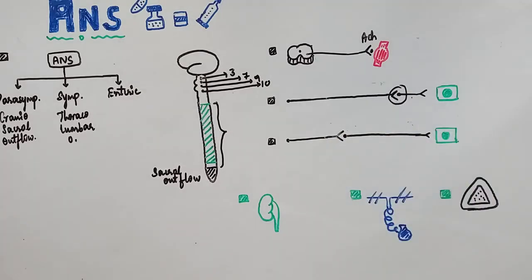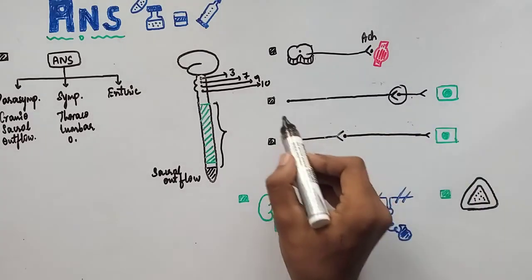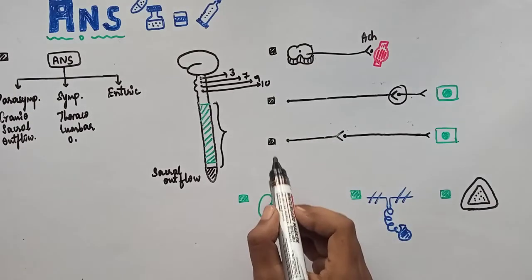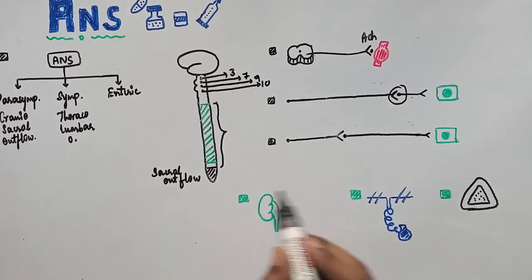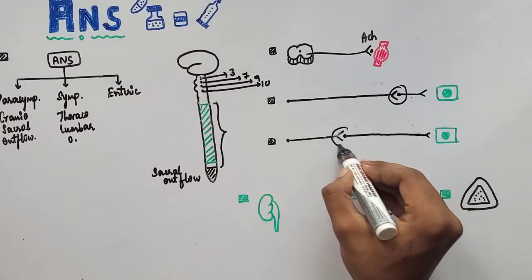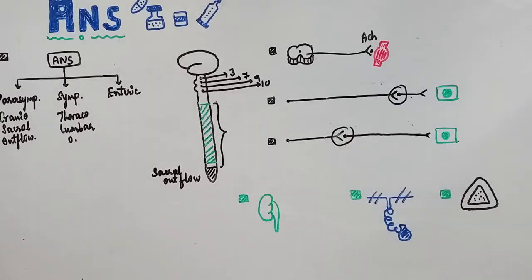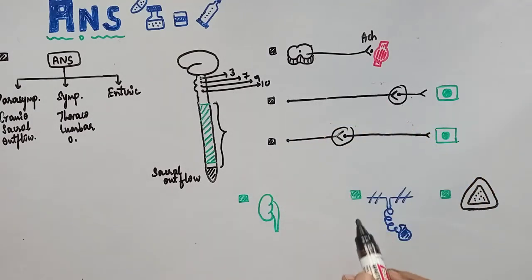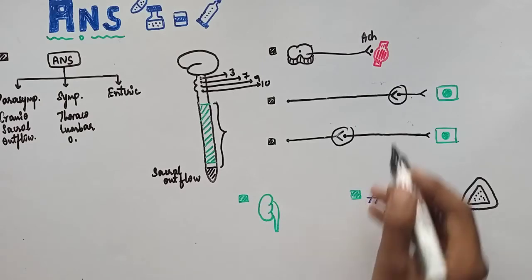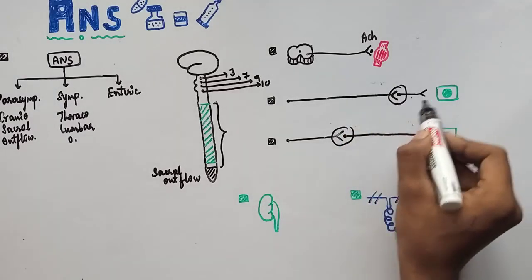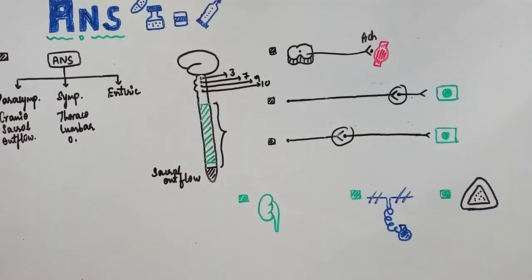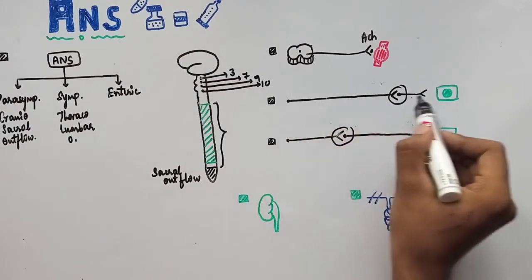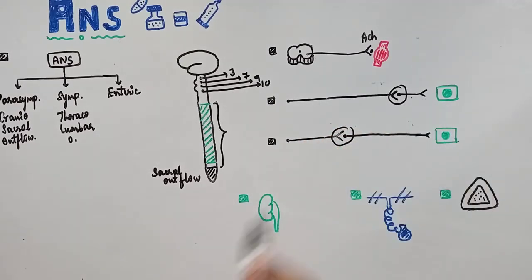Okay, but the main difference between sympathetic and parasympathetic nerve fiber is both contain the same postganglionic fiber, preganglionic fiber and a ganglion, but the lengths are different. What are those lengths? The preganglionic fiber of parasympathetic nervous system is longer than the postganglionic nerve fiber. Okay, it is longer, you can see here, than the postganglionic.